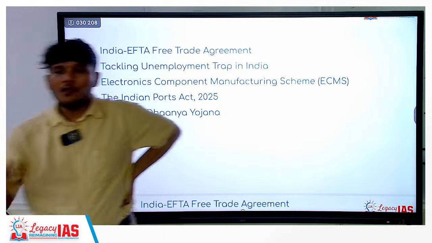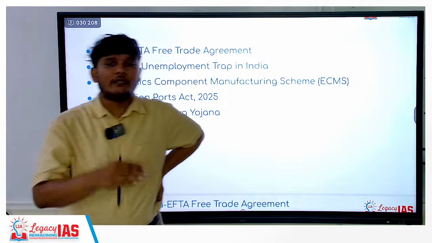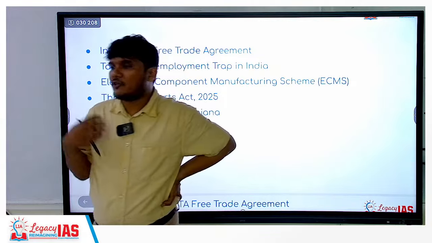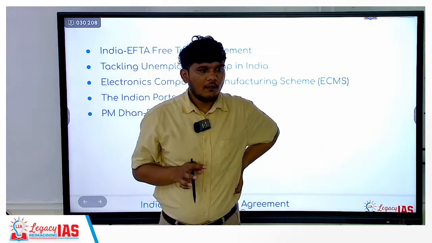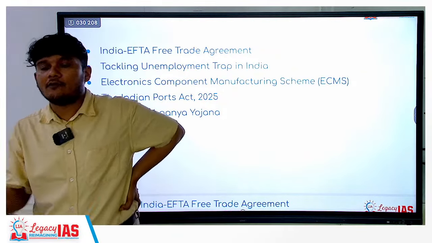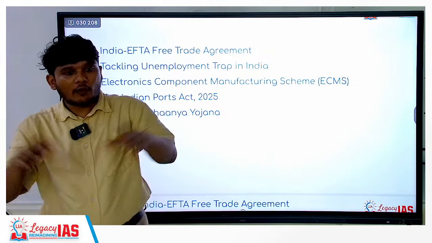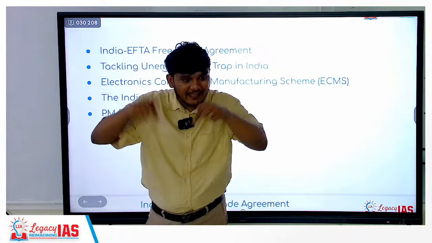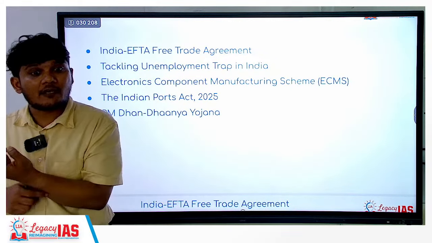For example, what are the reasons for persistent food inflation in India? Now the mistake we make is, we write the reasons for inflation, which is factually correct, but the question is not demanding that. The question is demanding the reasons for persistent food inflation in India. Means what are the reasons for the food inflation presently in Indian society. Is that clear? So we have to be very specific about those reasons.